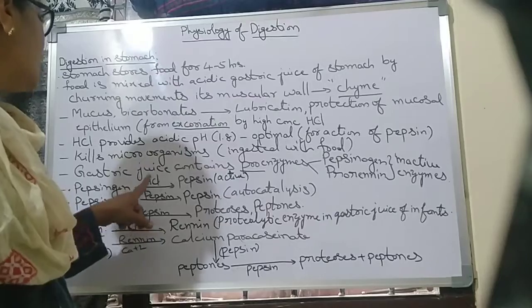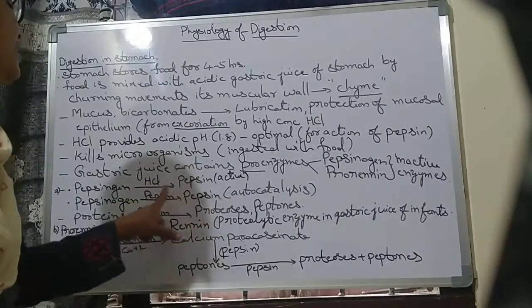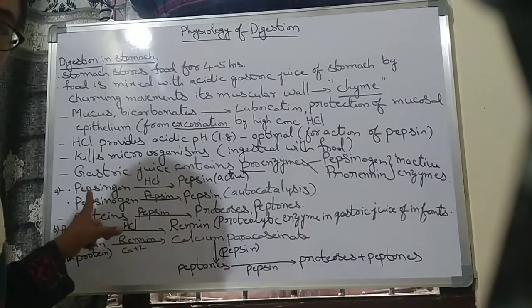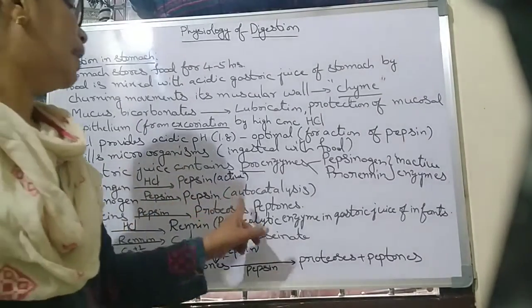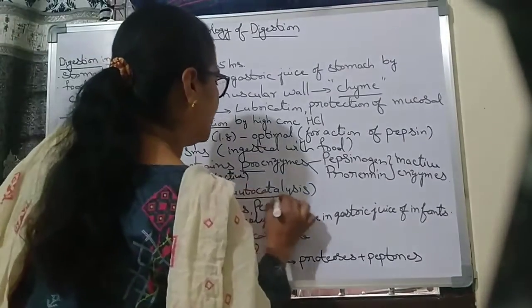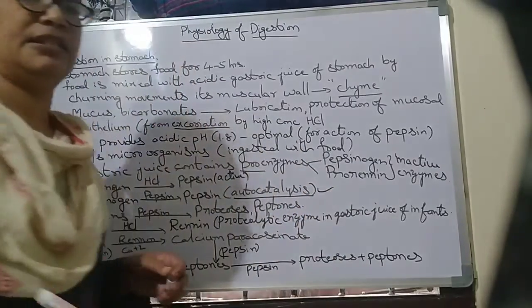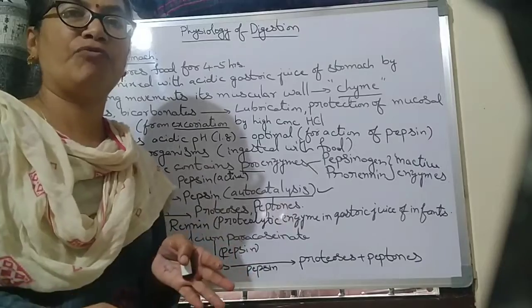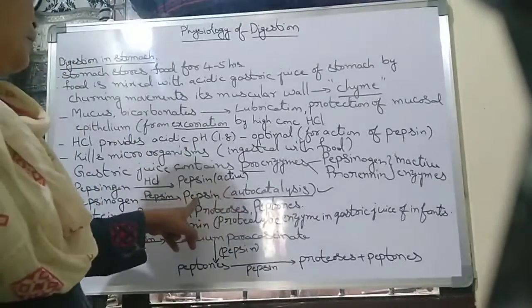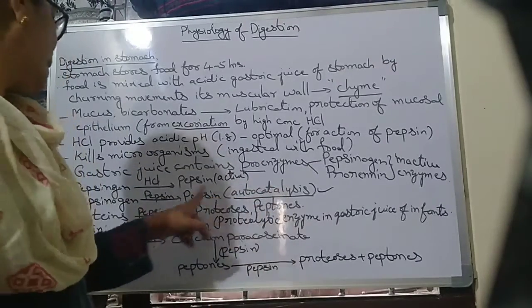Not HCl, but pepsin itself converts the inactive pepsinogen into pepsin. It is called autocatalysis. Autocatalysis means an inactive form is converted into the active form by the active enzyme itself.